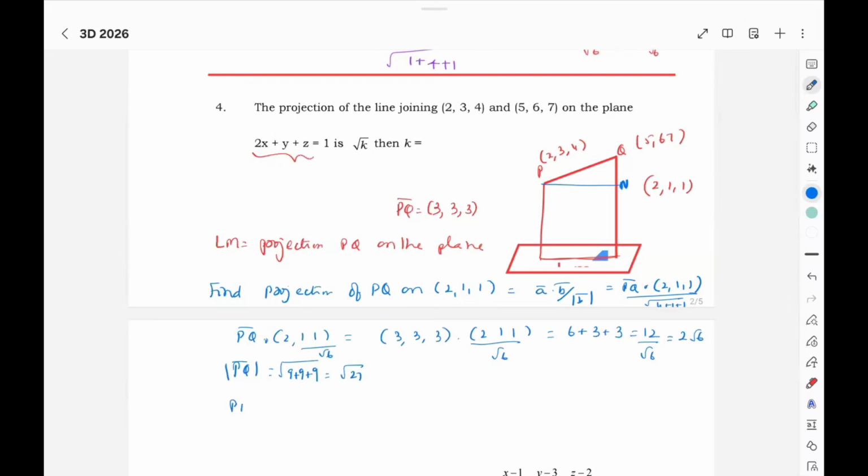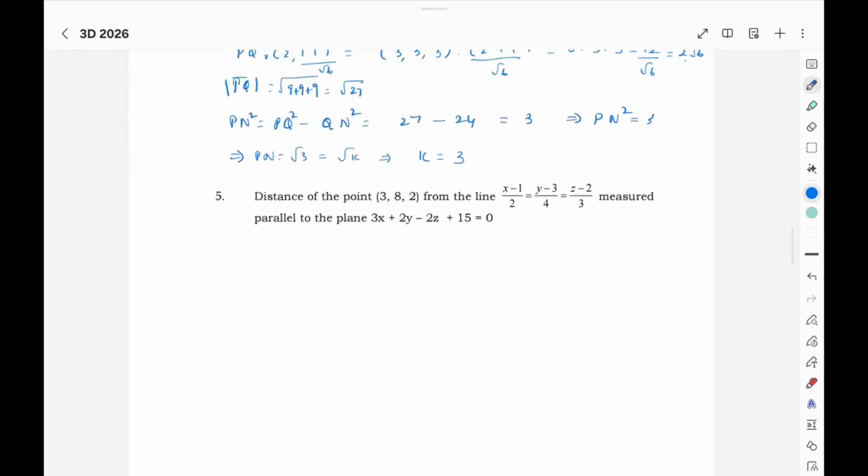Now Pn square will be PQ square minus Qn square, 27 minus 4 into 6, 24. So Pn square is 3, Pn is root 3. So the value of K here is 3.